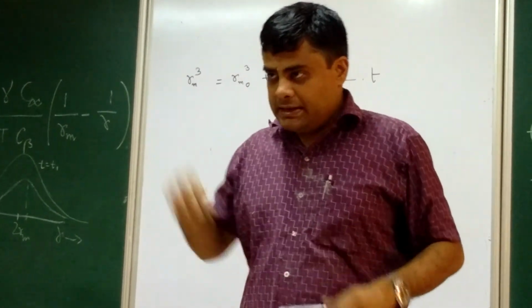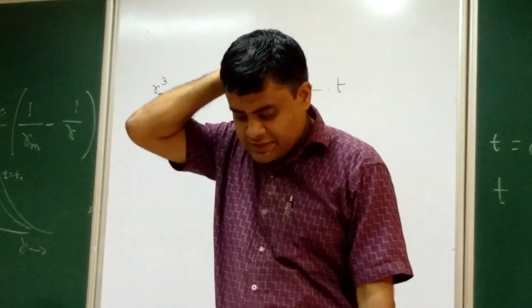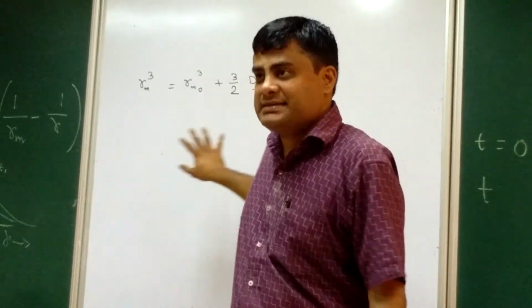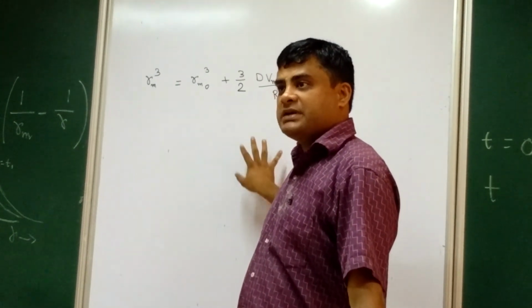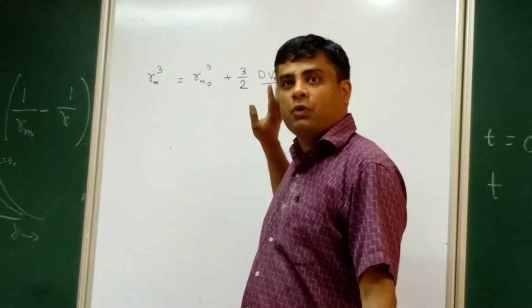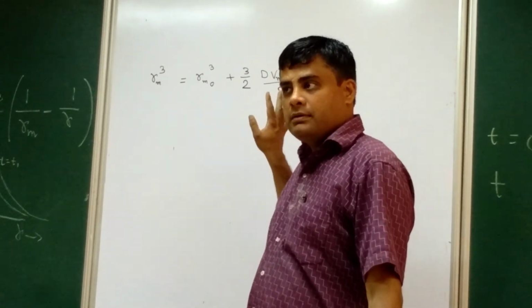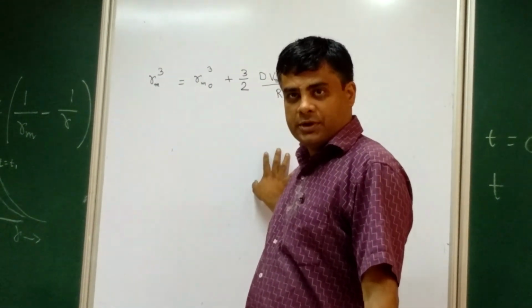This is what is called Greenwood's rate equation, the coarsening rate equation for a diffusion controlled process.